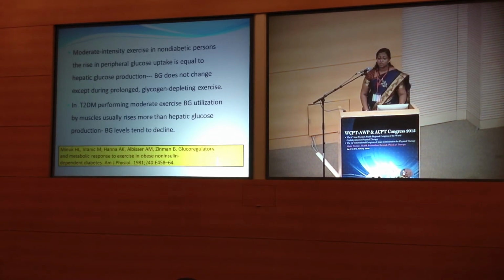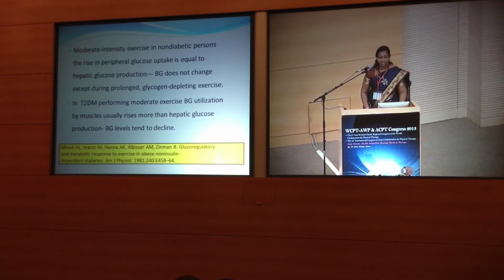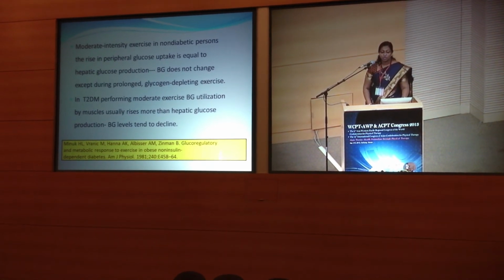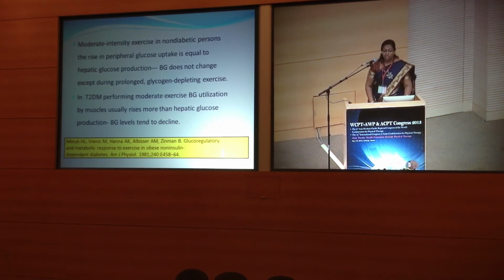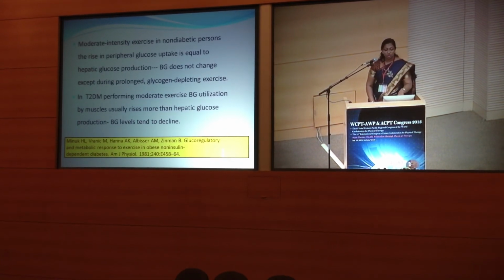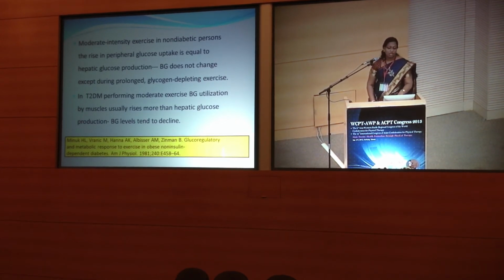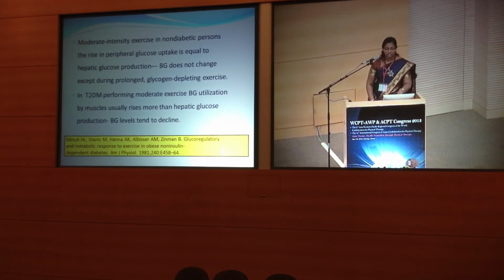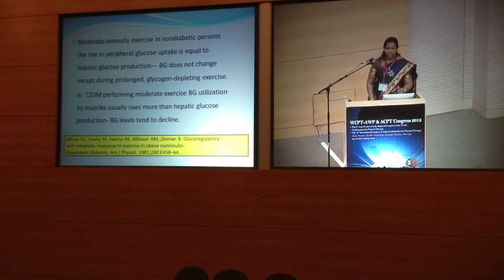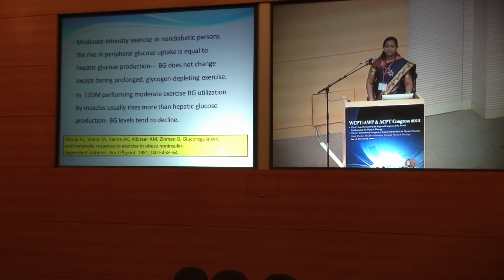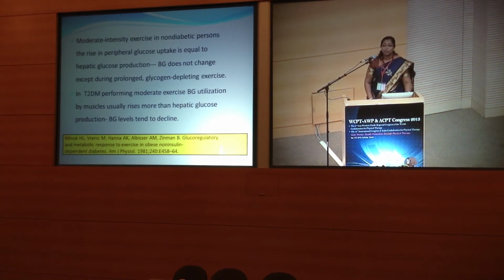Now, in a non-diabetic person performing moderate intensity exercise, the rise in peripheral glucose uptake is equal to hepatic glucose production. So, the blood glucose level in a non-diabetic person does not change except during prolonged glycogen depleting exercise. But in a type 2 diabetic patient performing similar moderate intensity exercise, the blood glucose utilization by the muscles is usually more than the hepatic glucose production, and the blood glucose tends to decline. And this is termed as post-exercise hypoglycemia.